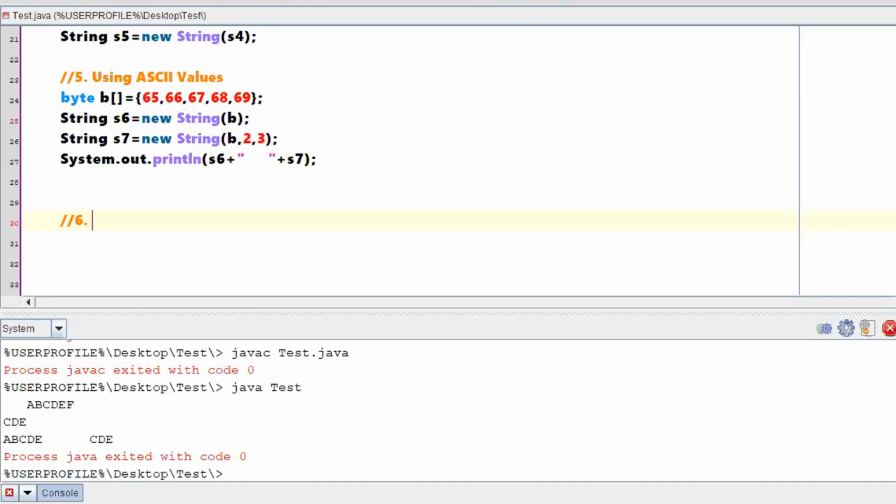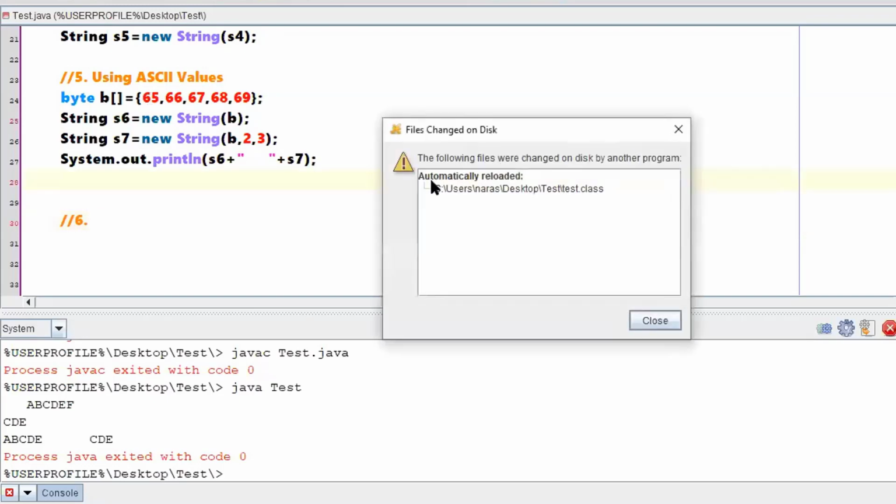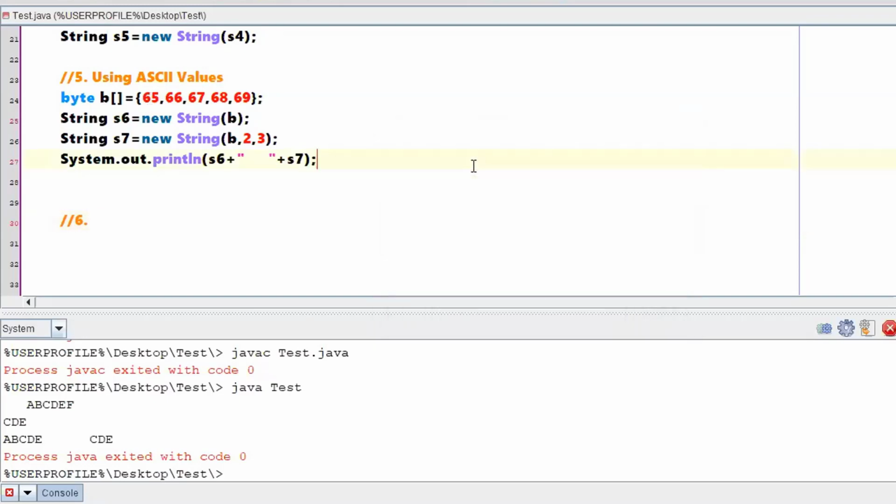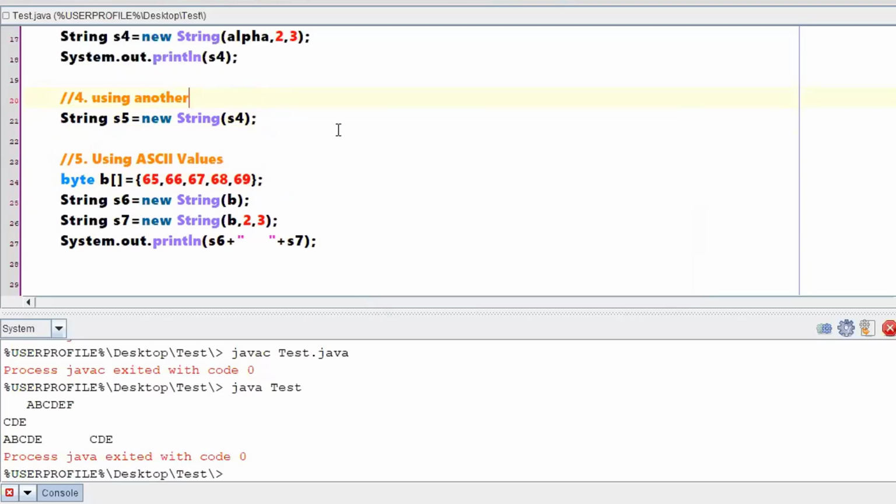So why are we writing byte here? Because all these values should not be considered integer numbers. If I pass an integer array, it might consider all these as integer values. I'm saying these are not integer values, these are byte values. I'm talking about ASCII numbers, the ASCII equivalent of those things. So can't we write character ASCII? One second.